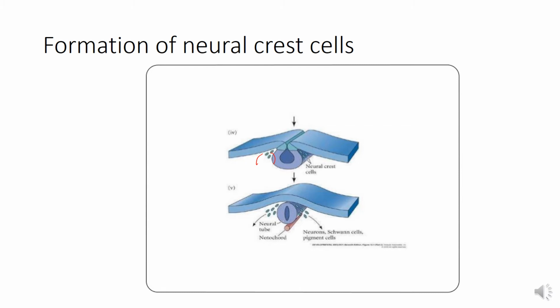As the neural tube closes and detaches from the surface ectoderm, the neural crest cells dissociate from their neighboring neuroectodermal cells and migrate in different directions in the body. You can see here the neural crest cells are separating from the neuroectoderm, and they are migrating to form various structures in the body, including the mesenchyme also. Major derivatives of the neural crest cells we will discuss in the next slide.